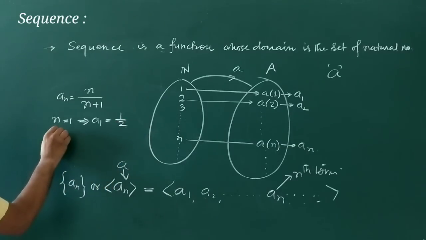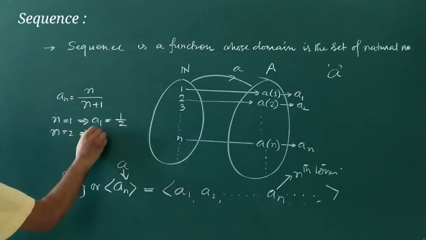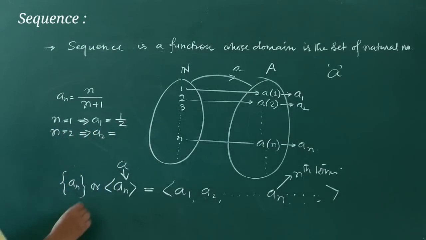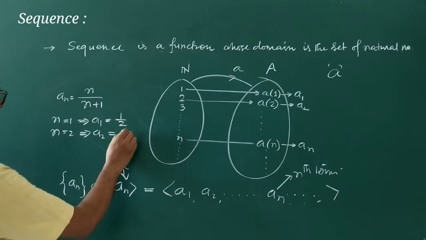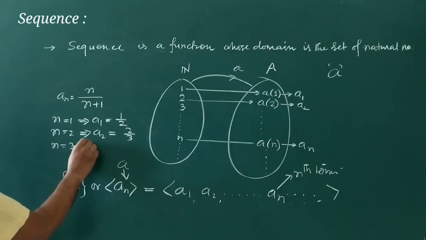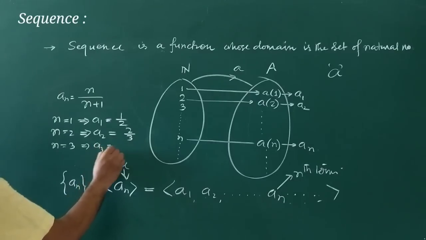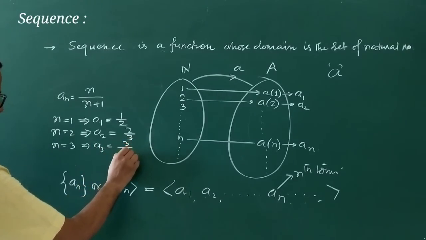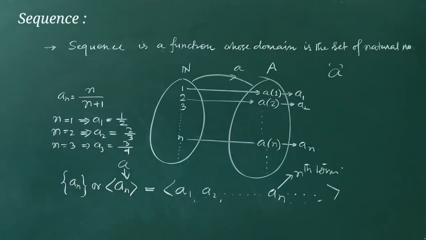When n equals 2, you will get a2, which will be 2 by 3. And when n equals 3, you will get a3, and it will be 3 by 4.